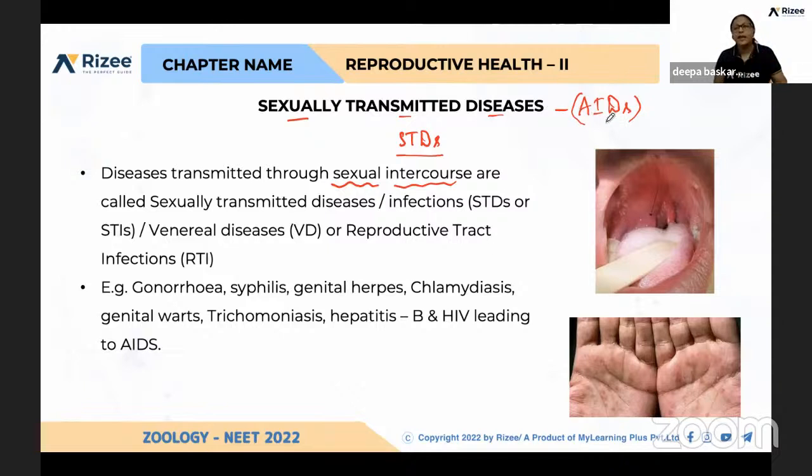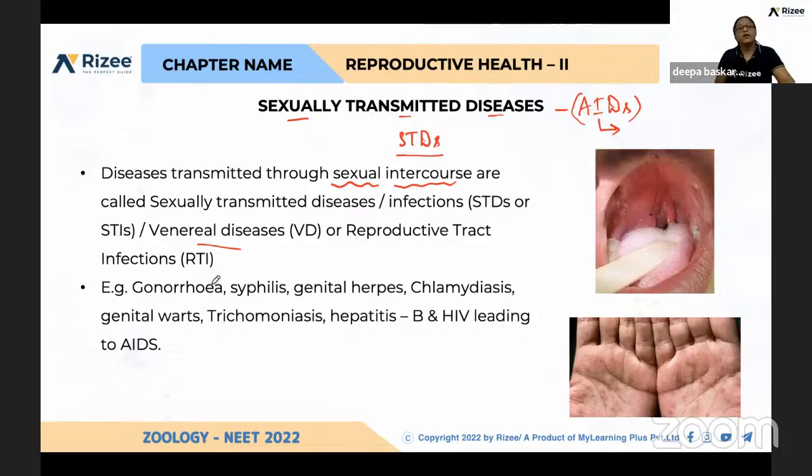But in AIDS, you might have heard that by kissing, AIDS cannot be transmitted. But if any mouth ulcers or any blood leakage is there in the mouth, definitely that will lead to AIDS. And apart from AIDS, venereal disease, that is STI, reproductive tract infections and venereal diseases also come under these STDs.